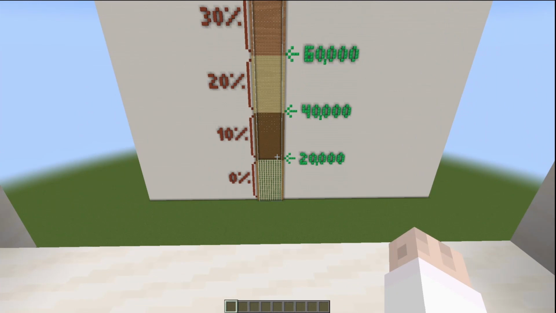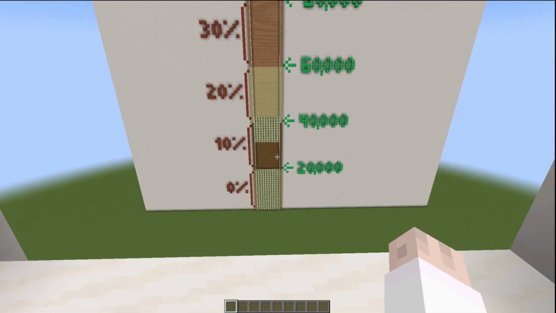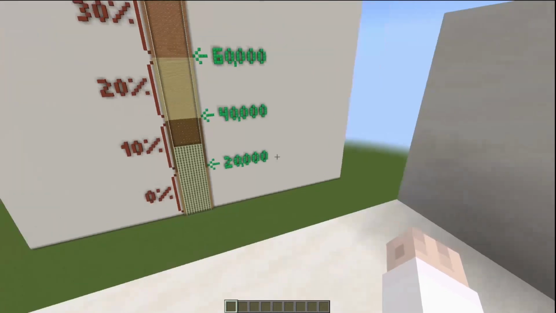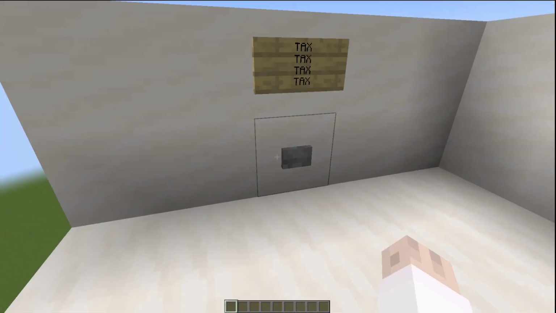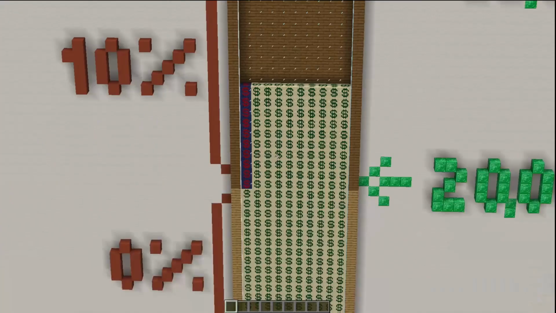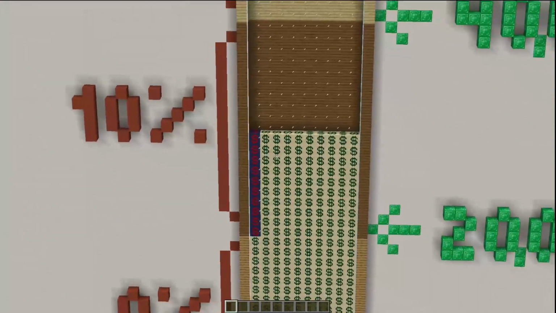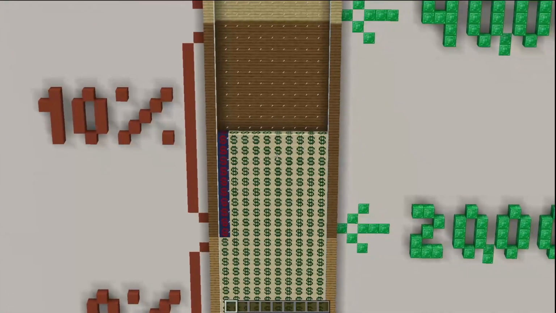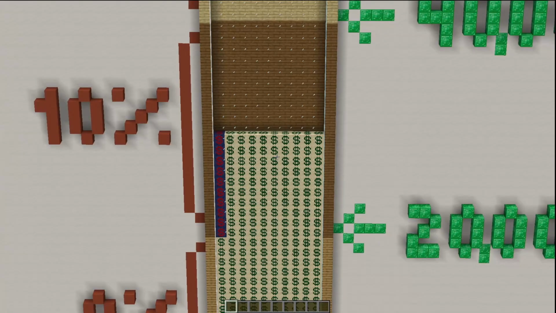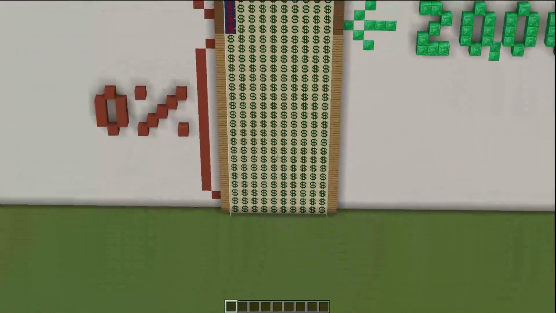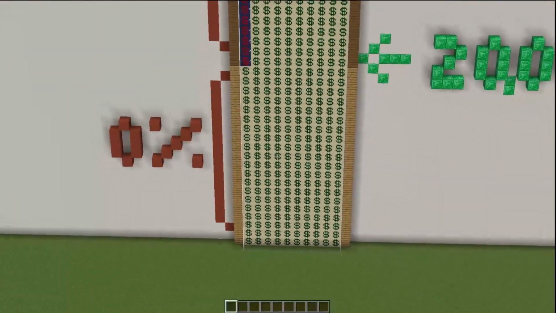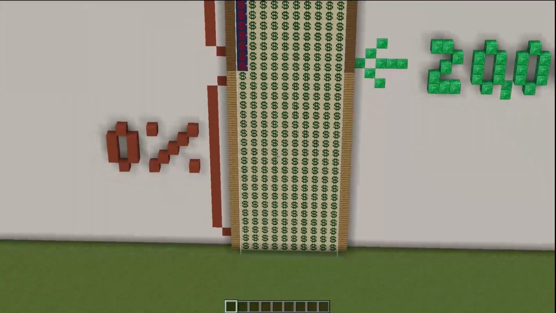So we added another $10,000 and now we're above that 10% line. Well, yes and no, because what actually is going to happen is we're going to get taxed for everything inside that second bucket at 10%. But the bottom bucket stays exactly the same. It's still the 0% bucket.